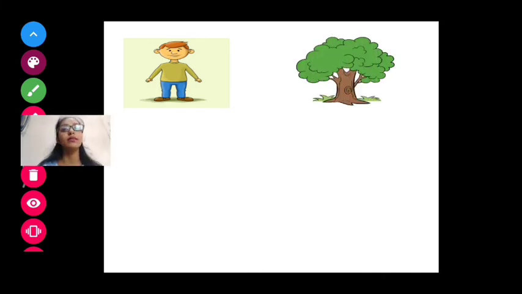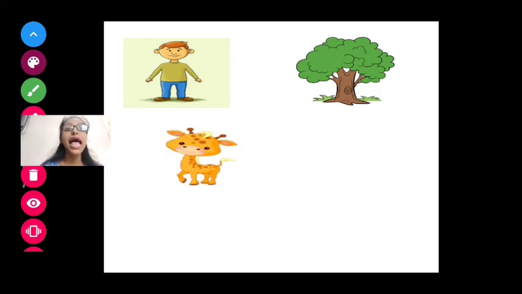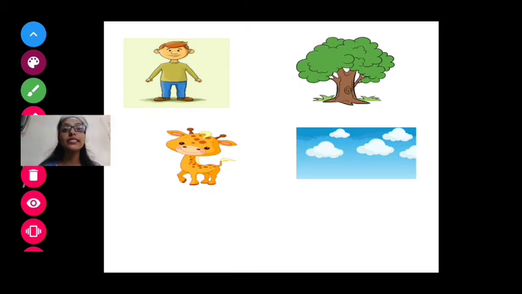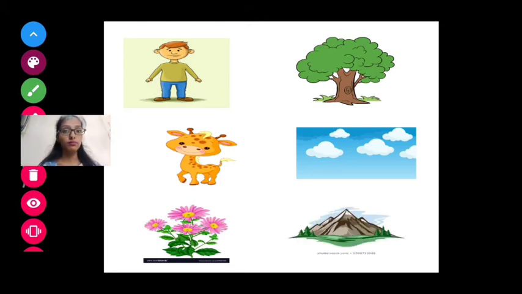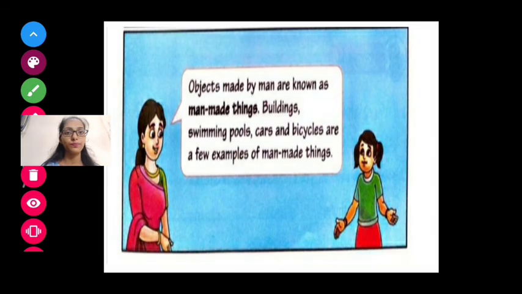Okay, so what are the other natural things? Plants or trees are also natural things. Animals are also natural things. Clouds and sky are also natural things. Flowers are also natural things. Have you seen any man making a flower? No. And mountains are made by nature, which is natural. Okay, so these are a few examples of natural things.